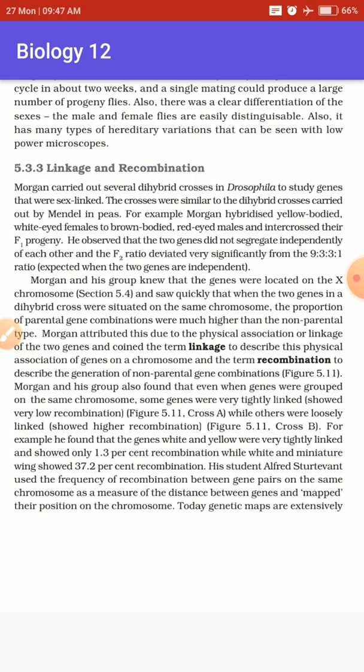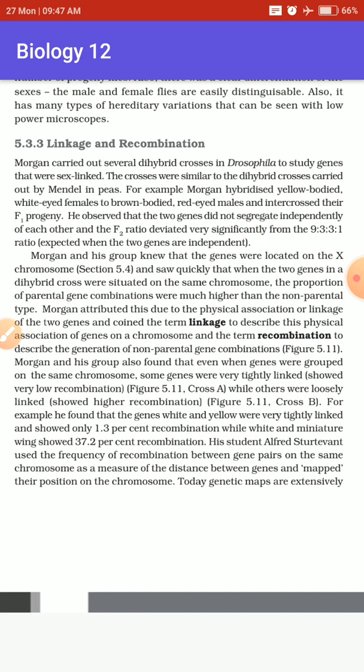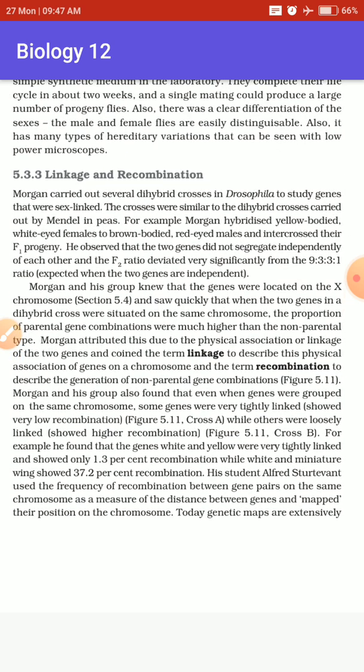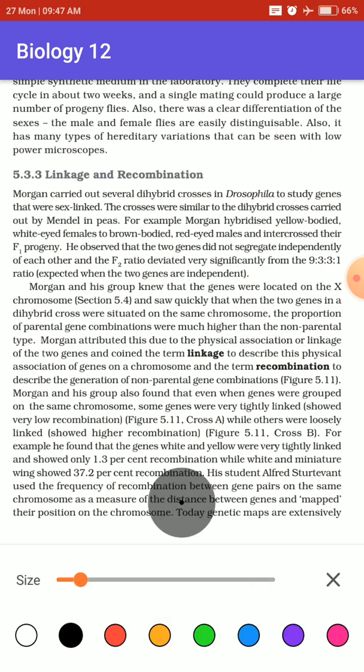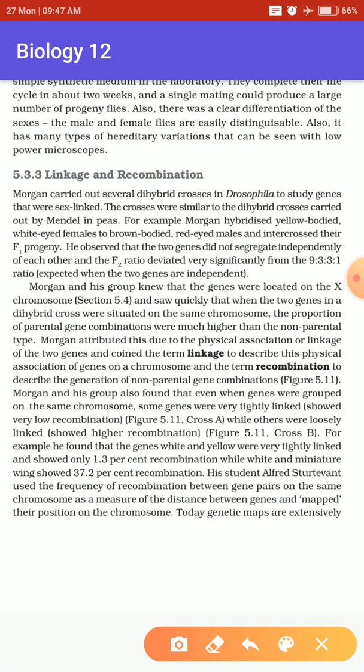Later, Thomas Hunt Morgan devised experiments with the help of which he made us understand many other concepts. What Thomas Hunt Morgan did was a dihybrid cross in Drosophila melanogaster, which means fruit flies.